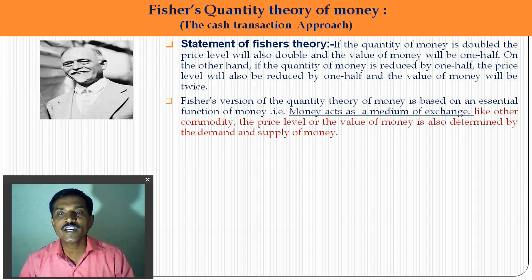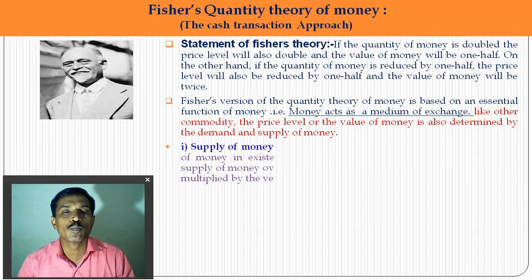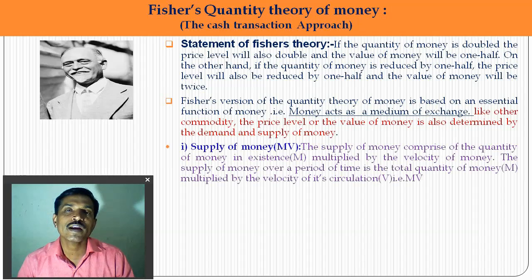Fisher's version of the quantity theory of money is based on the essential function of money: money acts as a medium of exchange. Like a commodity, the price level or value of money is also determined by the demand for money and the supply of money. So what is the supply of money? Supply of money means MV. The supply of money comprises two components, M multiplied by V. M means the total quantity of money and V means the velocity of money. So M multiplied by V decides the total supply of money.